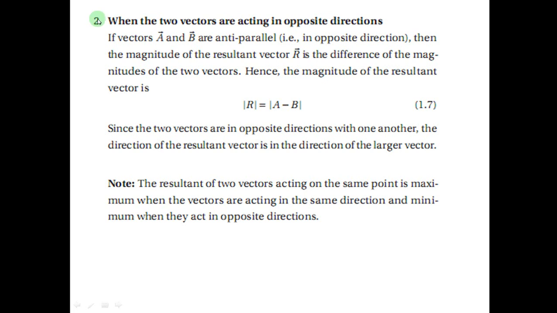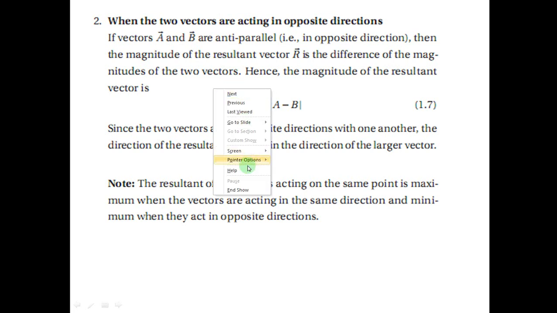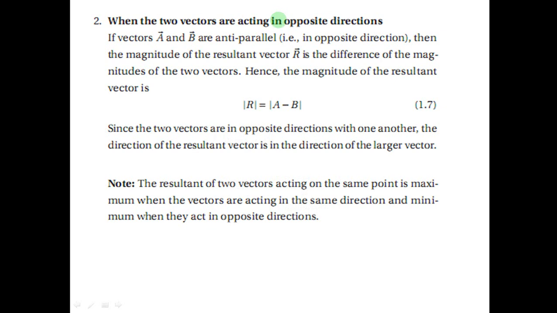The second case is when the two vectors are acting in opposite direction. When two vectors act in opposite direction, what will be the resultant? For example, if vectors A and B are anti-parallel, meaning they are in opposite direction, then the magnitude of the resultant vector R is the difference of the magnitudes of the two vectors.